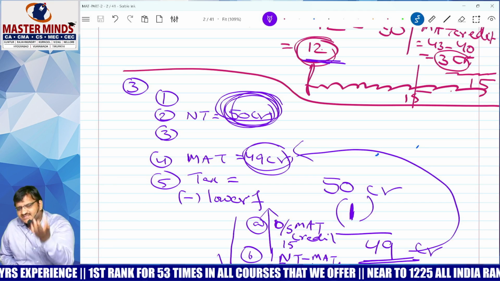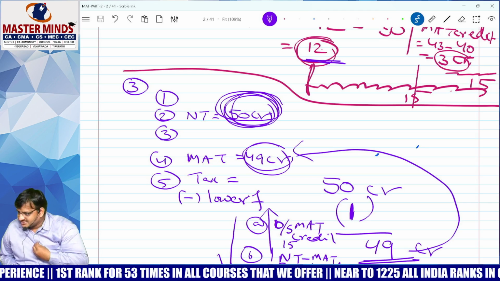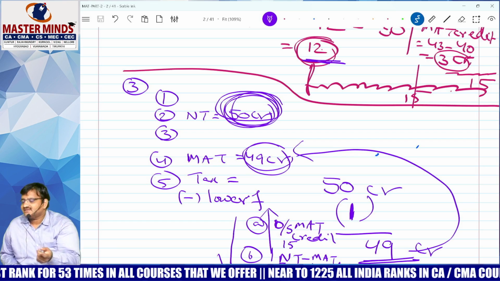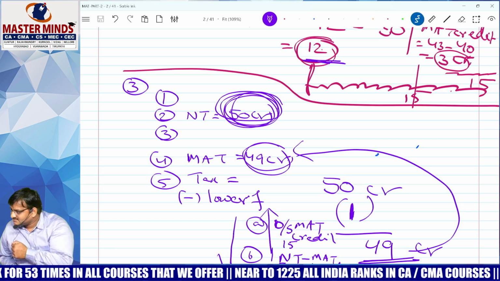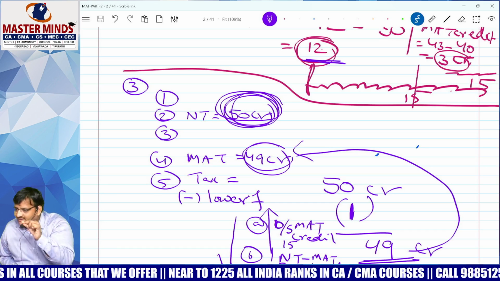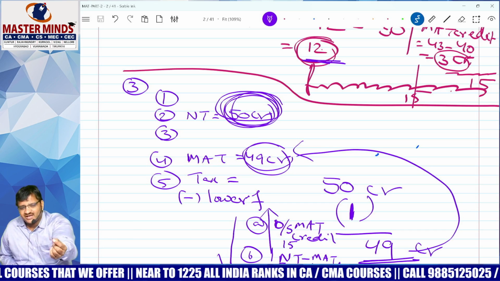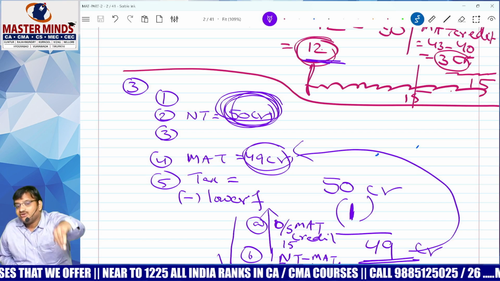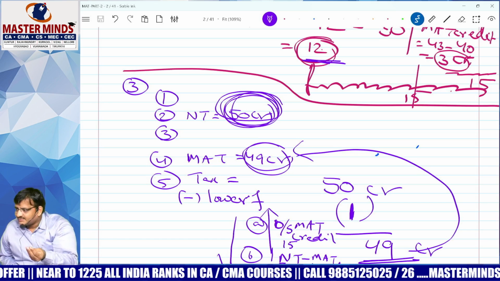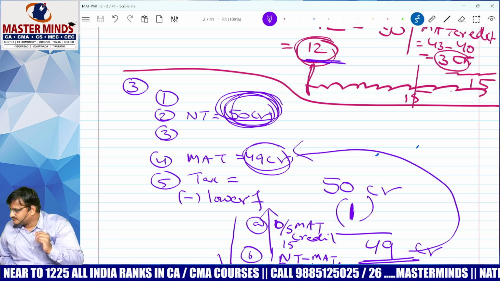Minimum pay this much of tax. That is the lawmaker's intention. Why, sir? If you are not paying this kind of tax, then how will the government run? Government wanted to collect some minimum tax. Even though you are not liable to pay tax, please pay some amount of tax. That concept is called MAT.